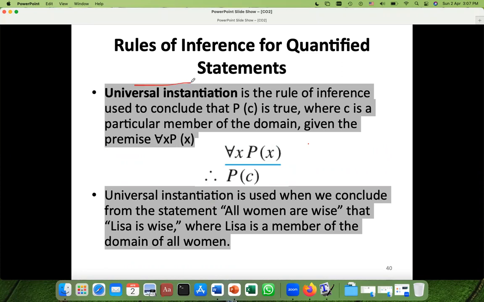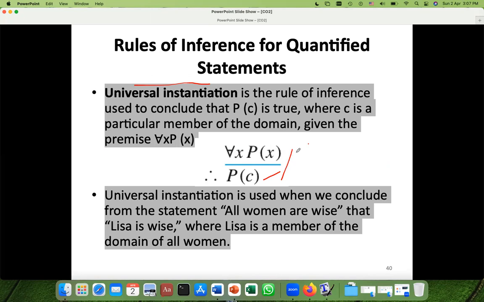Here, universal instantiation. Some rule is called universal instantiation. What is its logical expression? This is for every x, P of x. If something is true for all the values of x, then that would be true for that. Here, P(x) is true for all x. And if c is in the same domain as the domain of x, then it means that P(c) is also true. It means the same thing.